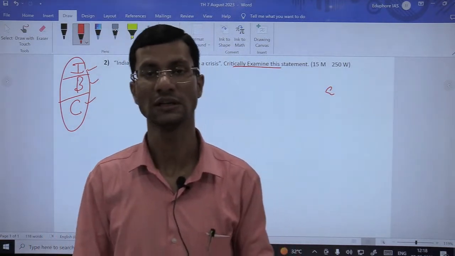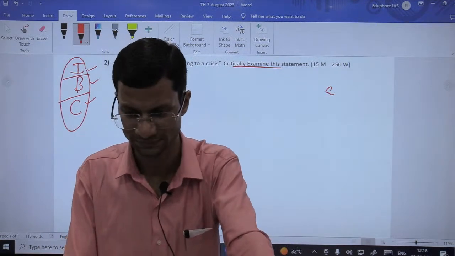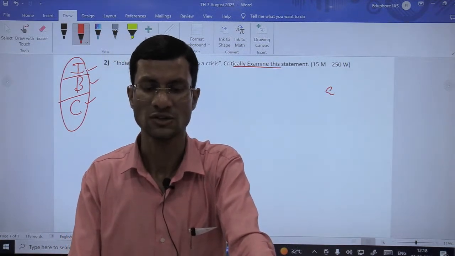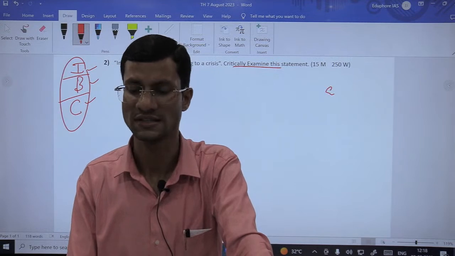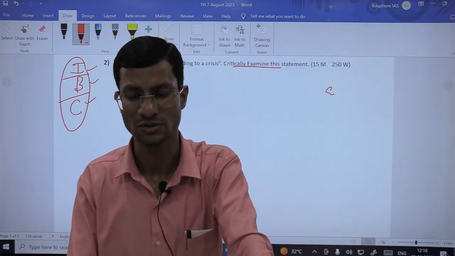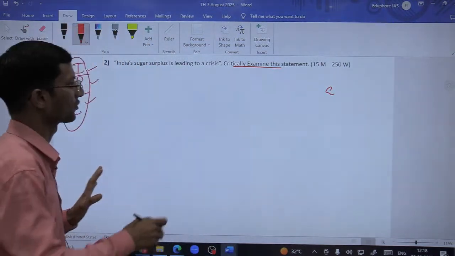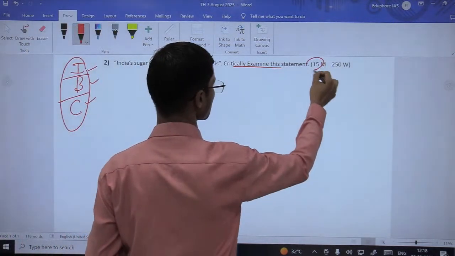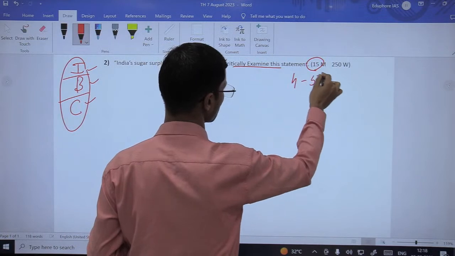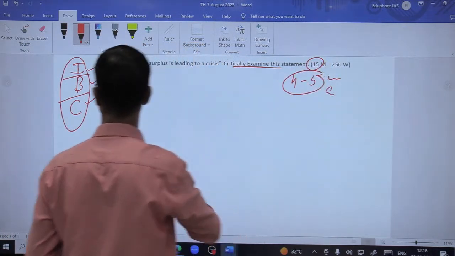In context to the question itself, India's sugar surplus is leading to a crisis. How? We have already introduced. बस इतनी ही होगी, 3 to 4 lines max. For a 15 marks question, maximum you could have 4 to 5 lines of intro, not more than that, remember. Next comes the body.